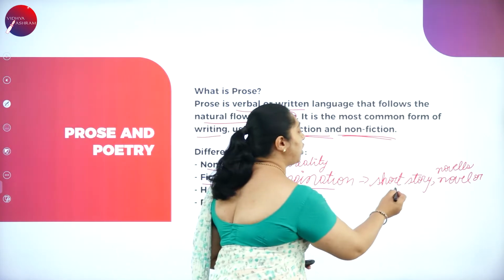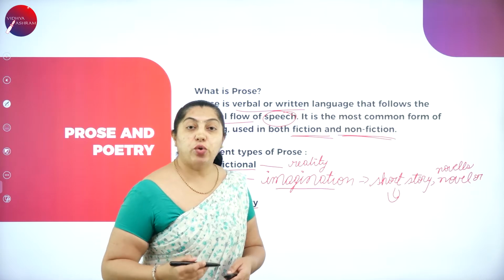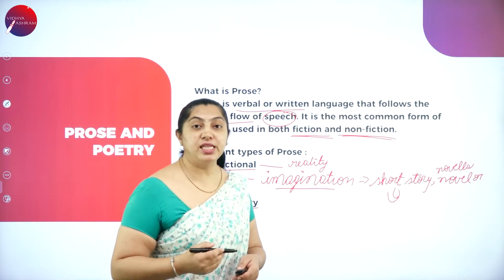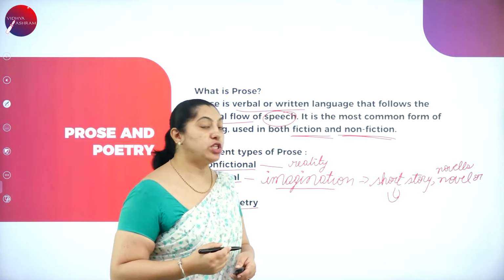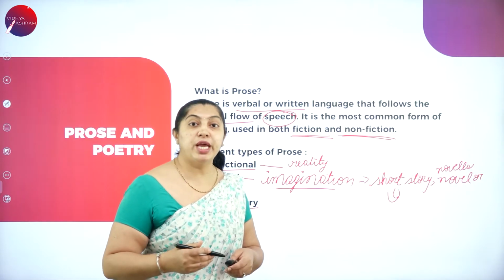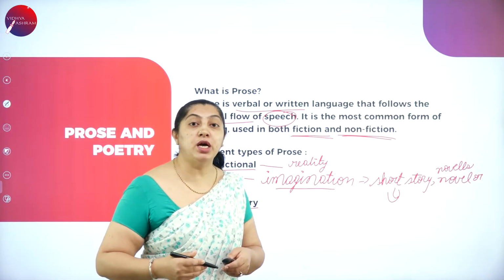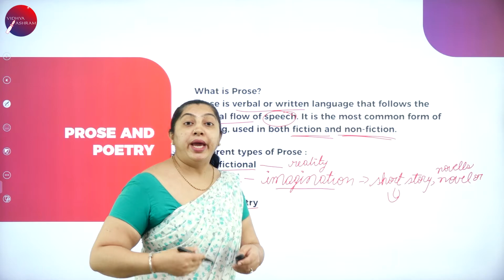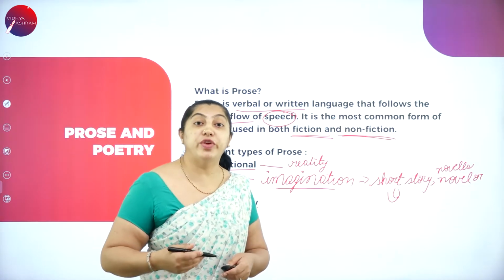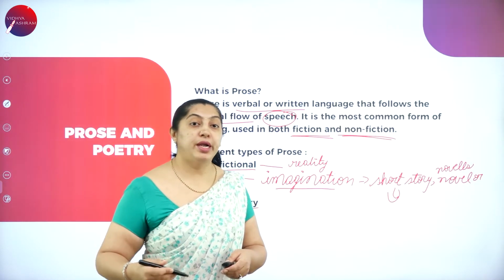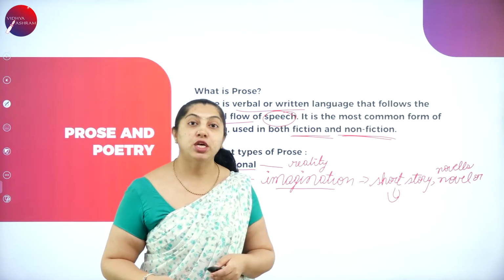What do you mean by short story here? Short story is a type of fictional story. Here in the short story, this short story is written with a shorter length, where the reader can finish reading the book within a day. That is about the short story.